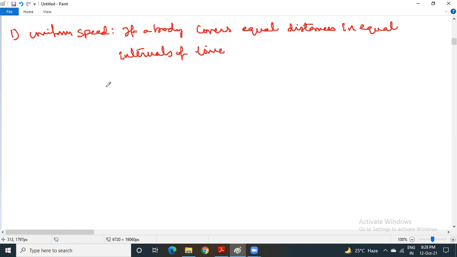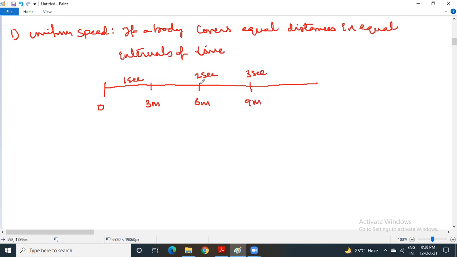How to understand this? Suppose a body is moving along a straight line. Let us say this is a starting point. It is covering maybe 3 meters after 1 second. After completion of 2 seconds, it may be at 6 meters. After completion of 3 seconds, it may be at 9 meters. So in each second, the body is covering a distance of 3 meters. 9 minus 6, 3 meters. 6 minus 3, 3 meters. 3 minus 0, 3 meters.